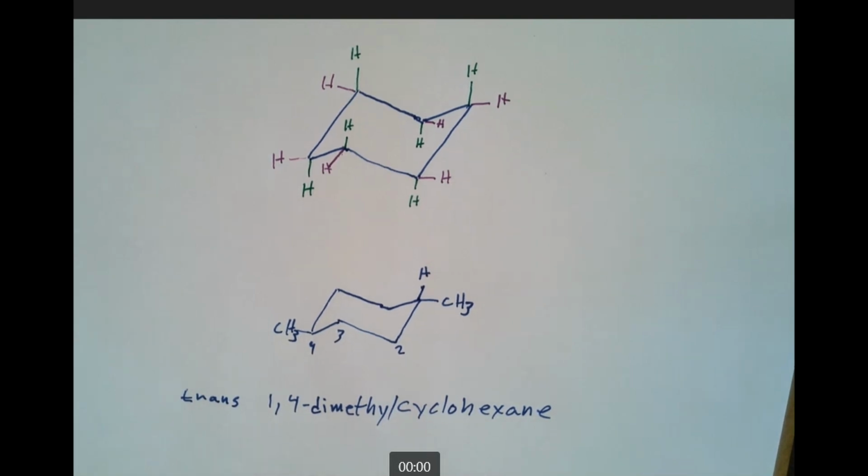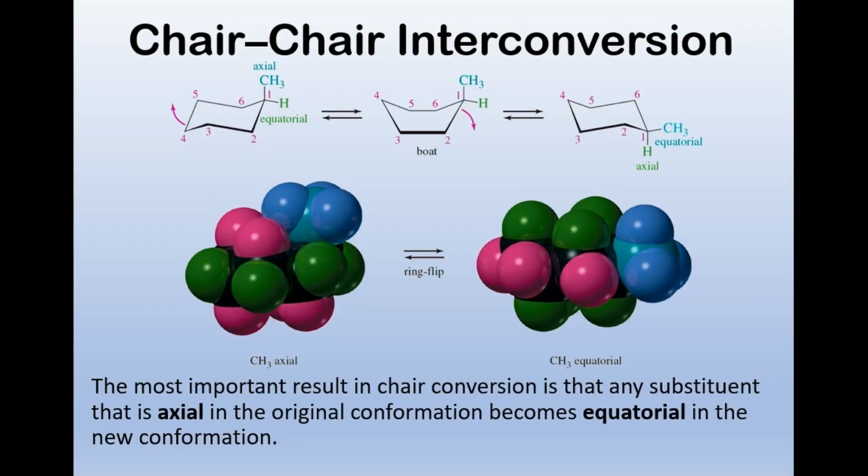All right, well, we'll come back to drawing a cyclohexane. Now we can take our folding chair and make the footrest the backrest and the backrest the footrest. And when we do that, we see all the axial positions become equatorial, and all the previous equatorial become axial in the new conformation.